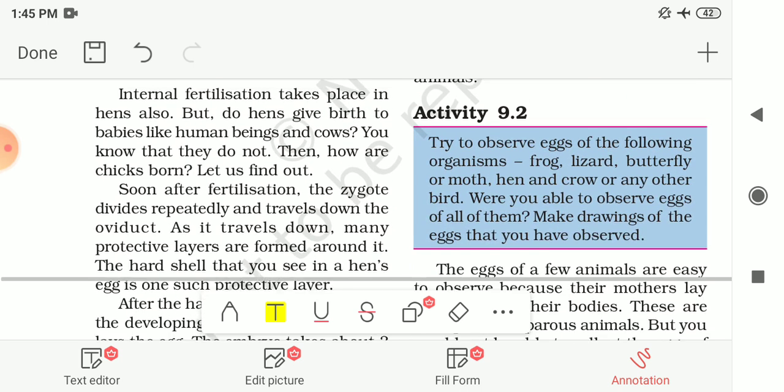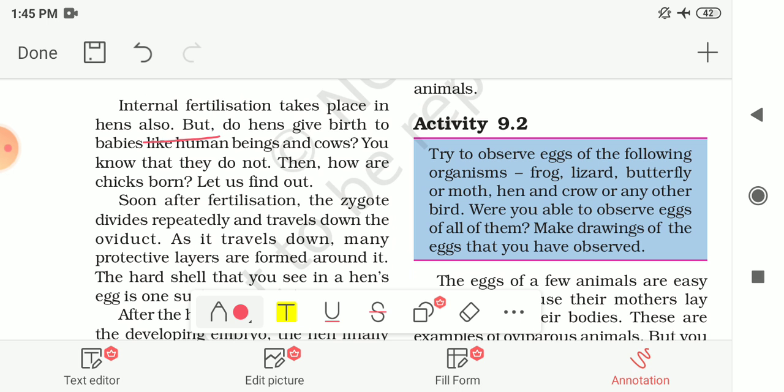Internal fertilization takes place in hens also, but do hens give birth to babies like human beings and cows? You know that they do not give birth like human beings and cows. Then how are the chicks born? So now let me find out.